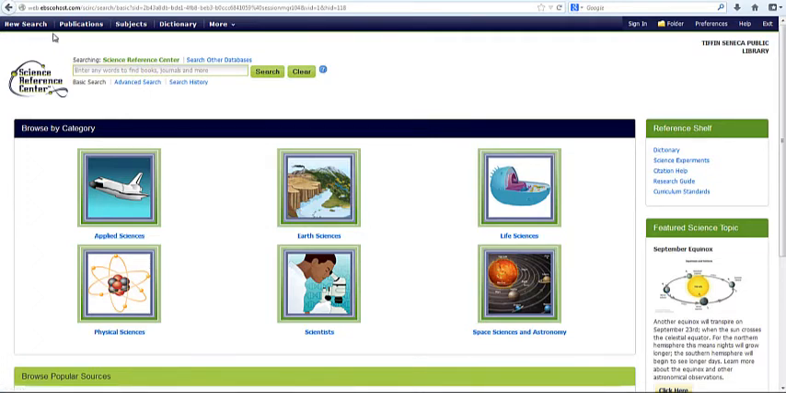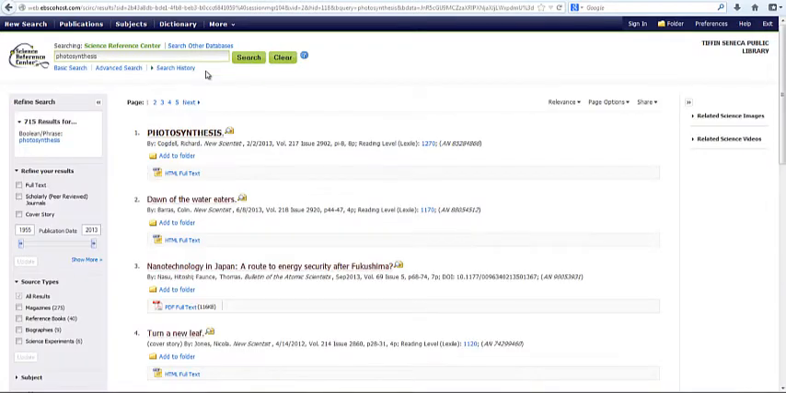At the top, you have a list of publications, a list of subject headings, a dictionary. You can also search images and video. You can run a basic search from this search bar at the top. I'll do a simple search for photosynthesis. I won't put anything else in there.